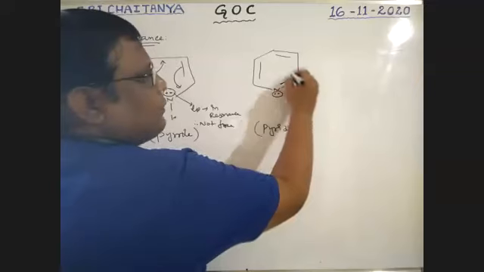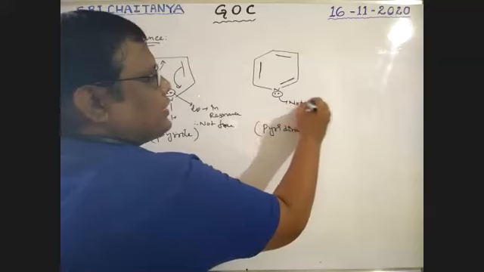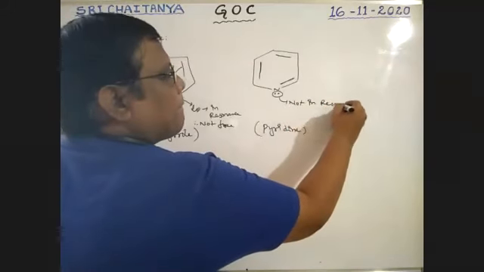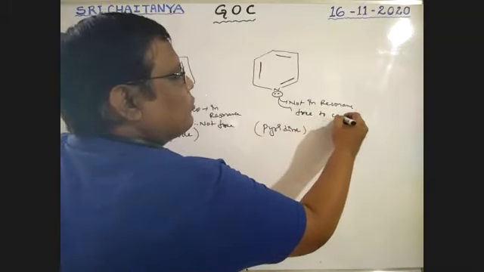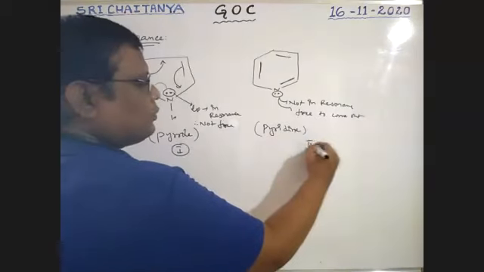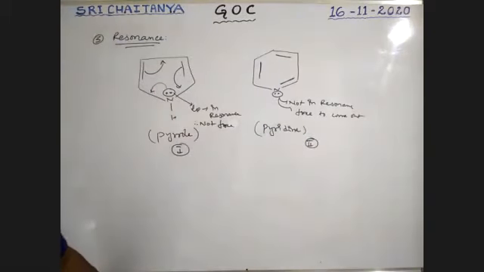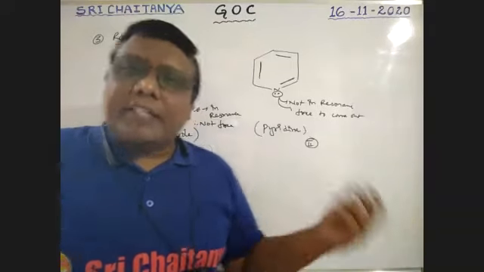See here, these 3 pi bonds are involved in resonance, boys. Okay, this lone pair is not in resonance. It is free to come out. Tell me, boys, which one is more basic, which one is less basic? It is 1, it is 2. Which one is more basic? From where is the lone pair easy to come out? Which one gives the electron pair quickly? Yes, 2 is the answer.